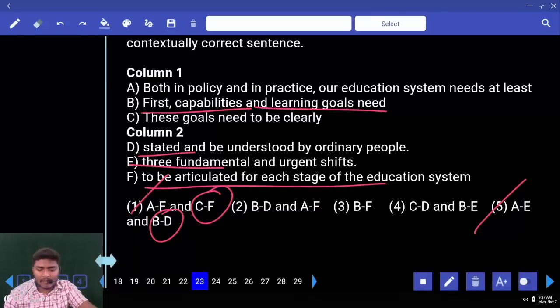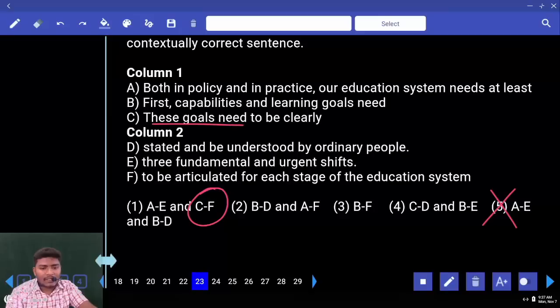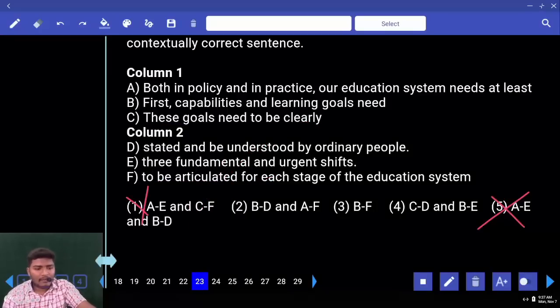Need stated, and for BD then. Check for BD. Need stated, can you use need stated? Not at all possible. So we have to eliminate the fifth one. Check for CF. These goals need to be clearly to be articulated. To be clearly to be articulated? No. So you cannot use A anywhere, eliminate all the A. Next, what else do we have?